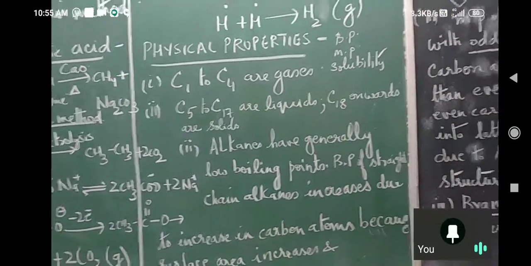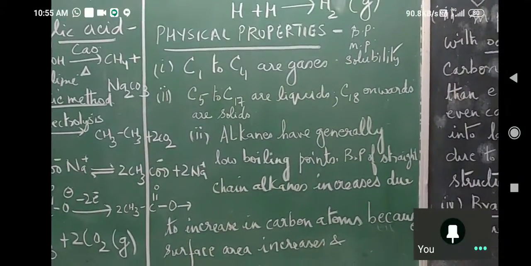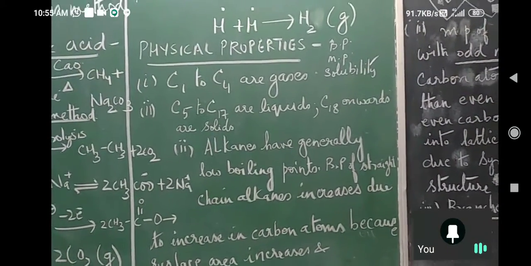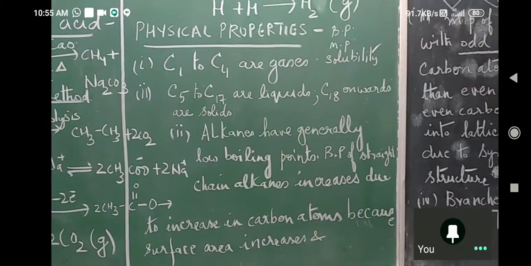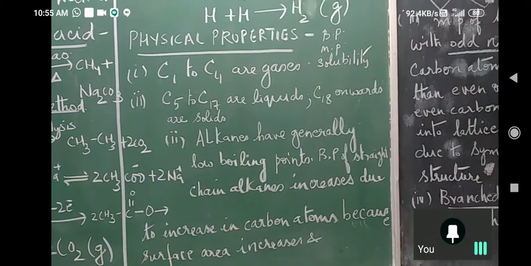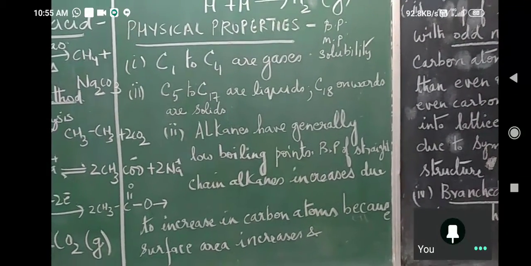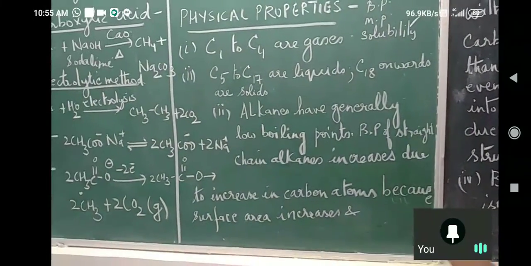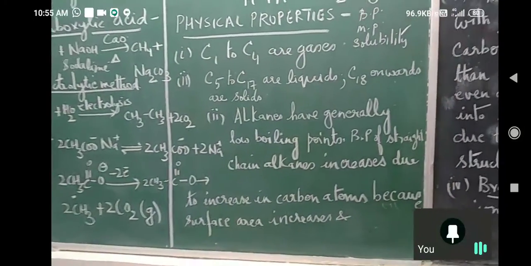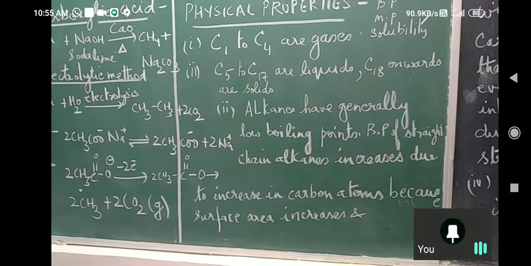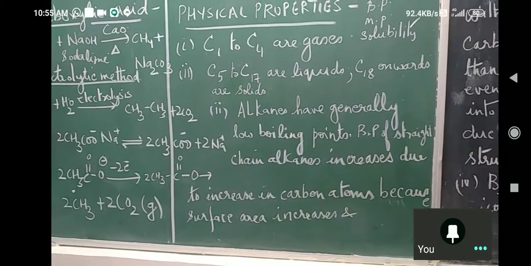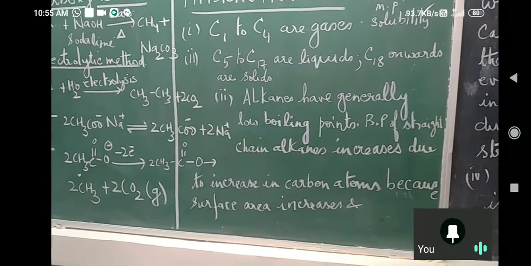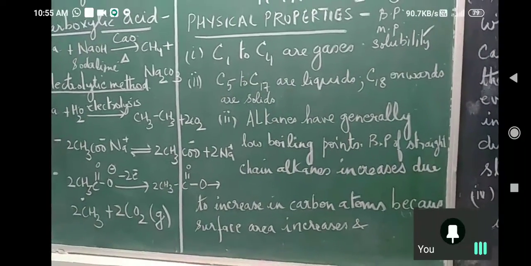Then boiling point of straight chain alkane increases with increase in carbon atoms. Meaning here, if we have say propane and pentane, which one is going to have higher boiling point? Which one has greater number of carbon atoms? Pentane. In pentane, the carbon chain will be longer. If the carbon chain is longer, surface area will be more. And when surface area is more, surface area in contact will also be more. Is that clear? Now what?